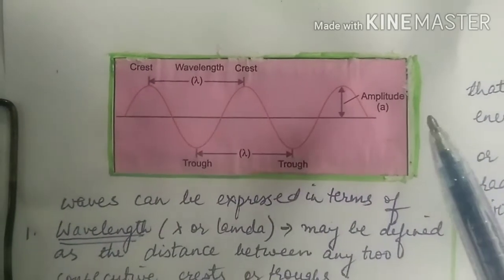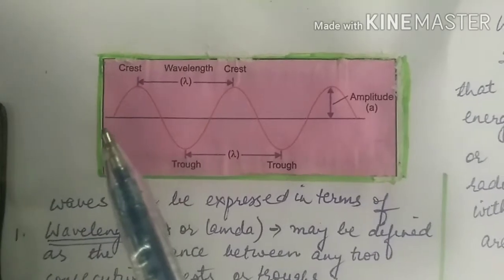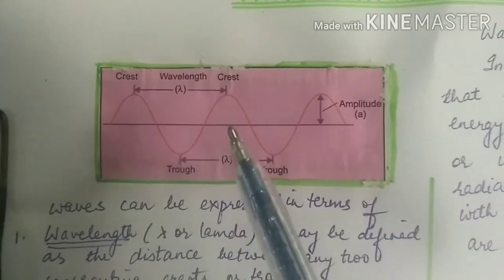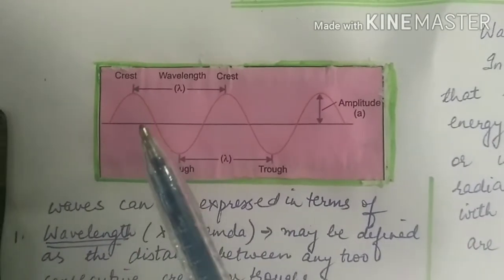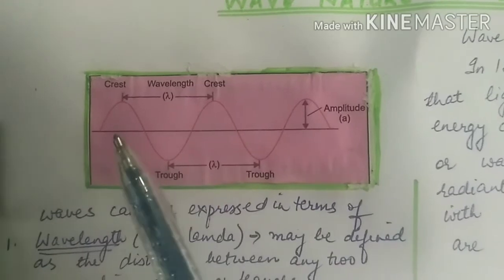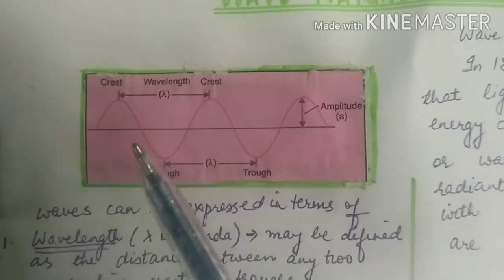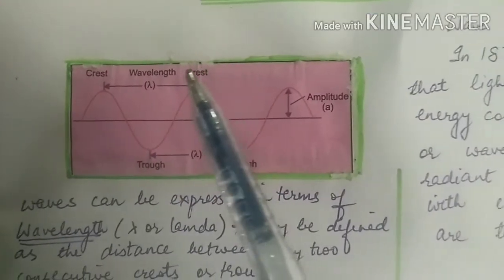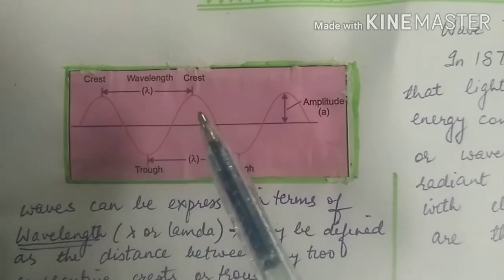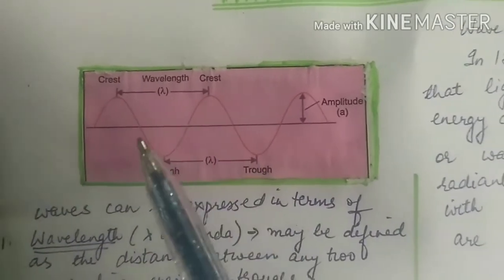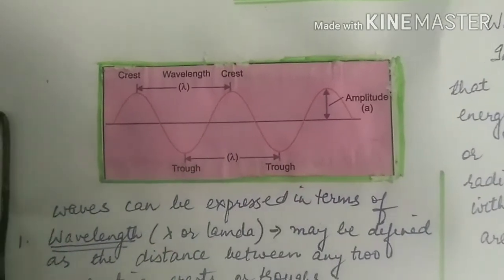This is the axis, and the wave either reaches above this axis or below this axis. The portion that is above the axis is called the crest, and the one which is below the axis is called the trough. So one wave is made up of one crest and one trough, and the distance between two consecutive crests or two consecutive troughs is called the wavelength, the length of one wave.